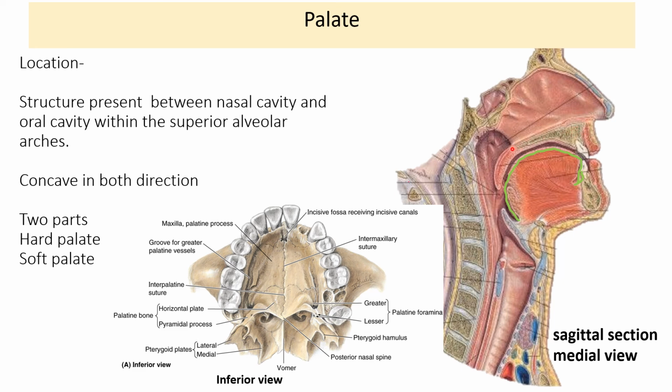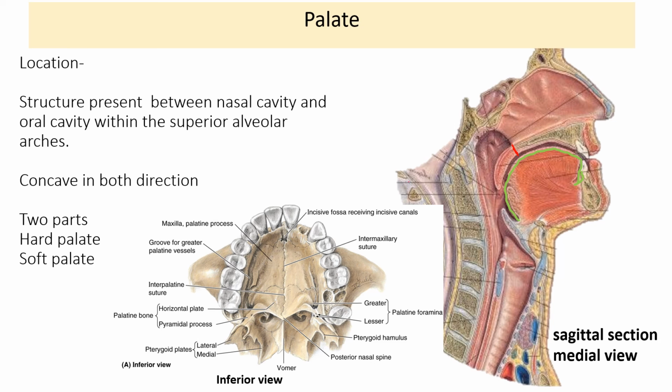From this, anterior two-thirds of the palate is bony, called as hard palate, whereas posterior one-third of the palate is muscular, fibromuscular structure, which is called as the soft palate. So this is the soft palate. Here this part up to here is the hard palate, and posterior one-third, which is hanging from the posterior border of hard palate, is the soft palate.